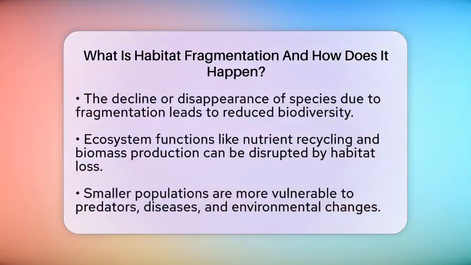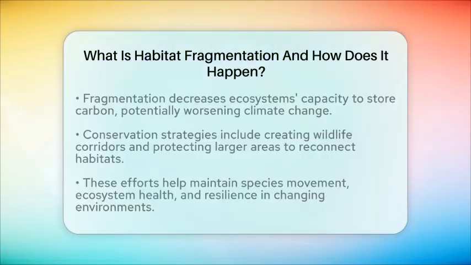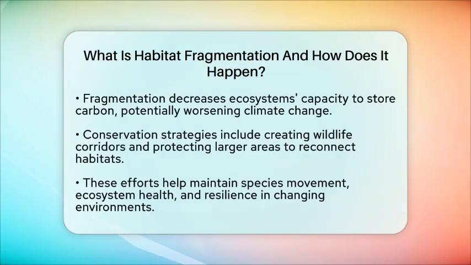The effects of habitat fragmentation are serious. Many species decline or disappear because their populations become too small or isolated. This can lead to a loss of biodiversity, which is the variety of life in an area. Ecosystem functions like recycling nutrients or producing biomass can also be disrupted. Smaller populations are more vulnerable to predators and diseases, and they may not survive environmental changes. Fragmentation also reduces the ability of ecosystems to store carbon, which can make climate change worse.